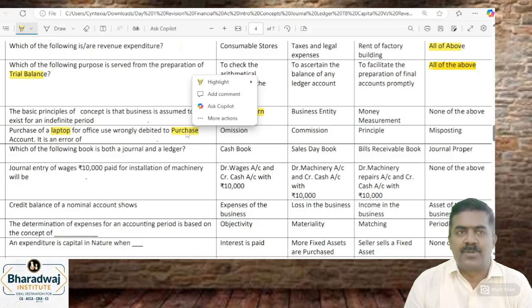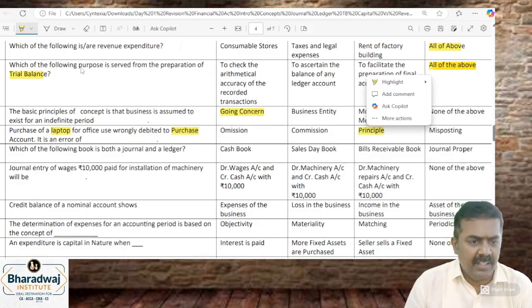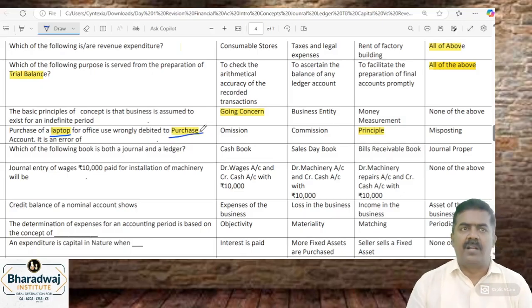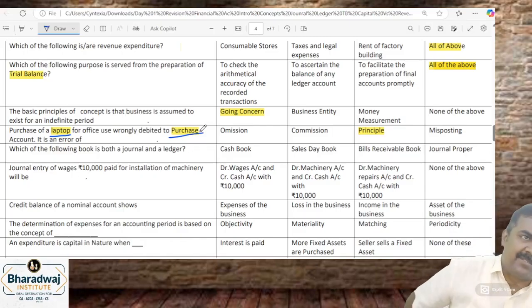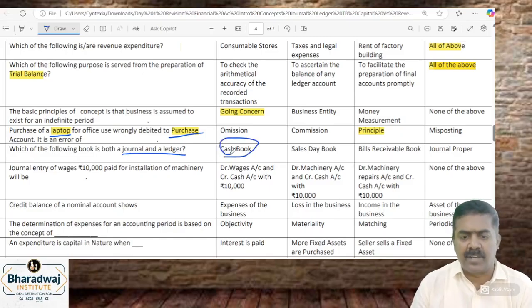Purchase of a laptop was wrongly debited to purchase account. This is tomorrow's topic, but okay. It's an error of principle. Laptop is a real account. Purchase is a nominal account. When you interchange personal, real, nominal accounts, it is called which one? Error of principle. We'll learn about this tomorrow. Which one is both a journal as well as a ledger? Cash book. It is a subsidiary book as well as a ledger.